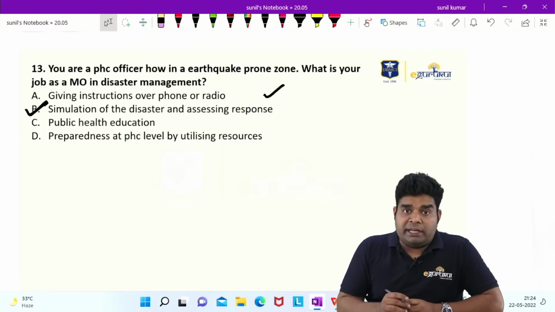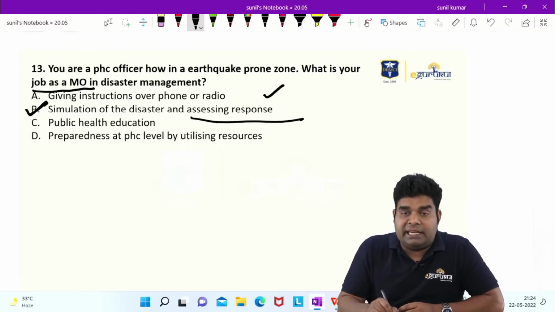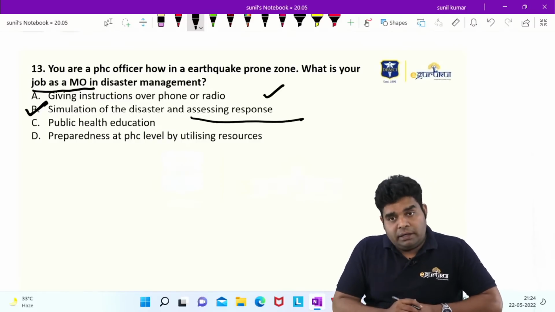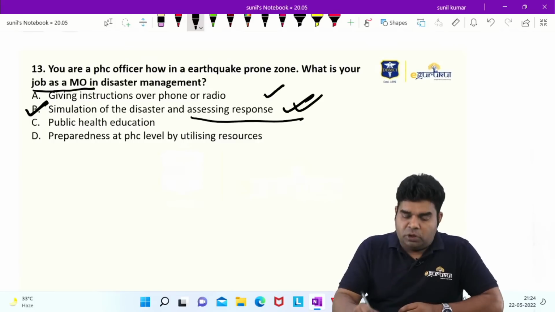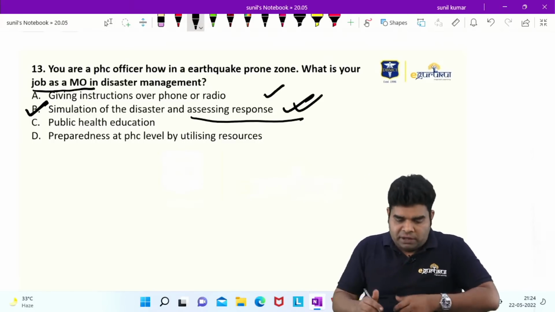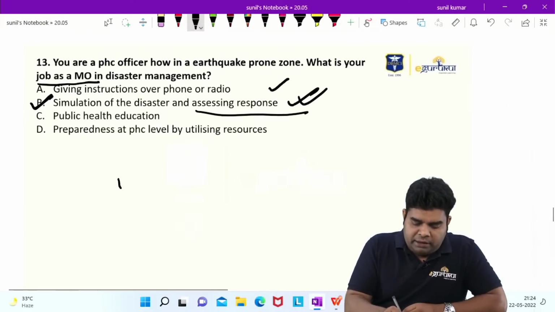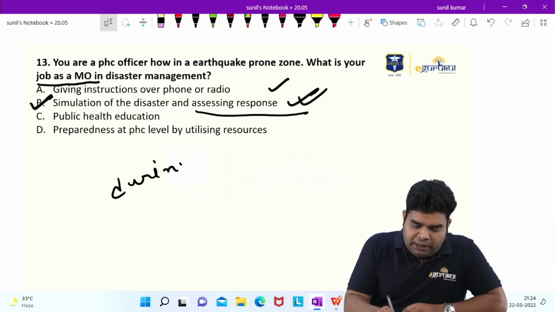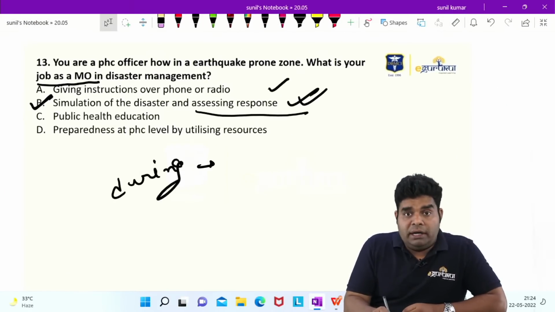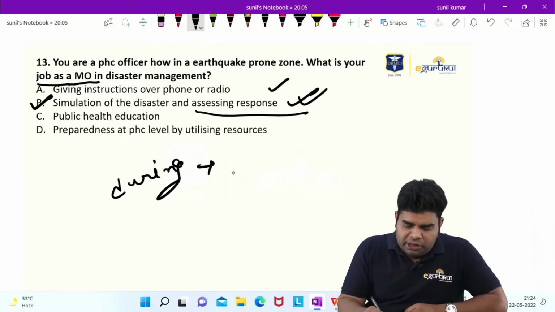So if they ask, what is your job as MO? The best answer will be simulation of the disaster and assessing response of people. This is the better answer, because in this way, you can prepare the person before disaster. Suppose they ask it during earthquake, then you cannot give training to people, so you have to give information over phone or radio.